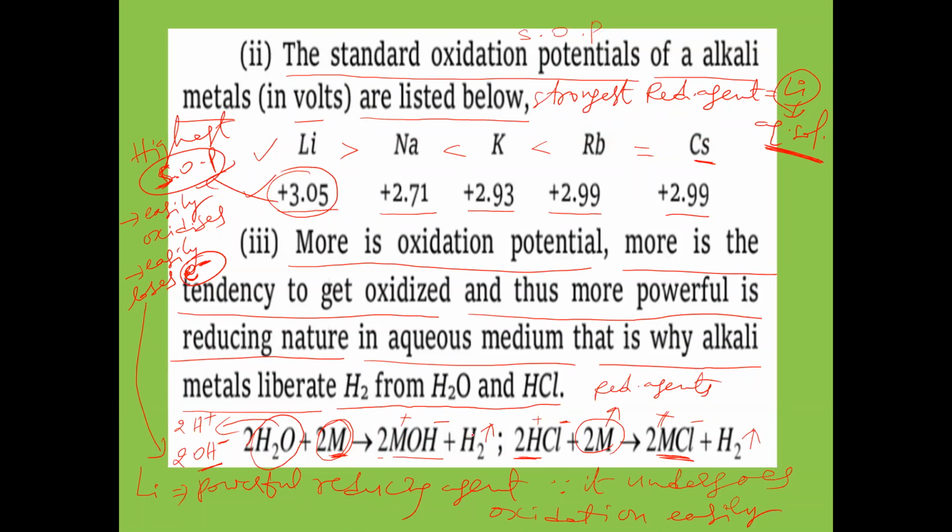Removal of hydrogen is called reduction. This reduction is due to the alkali metal. So alkali metals are responsible for reduction, which is why they are reducing agents. Is the point clear to all?